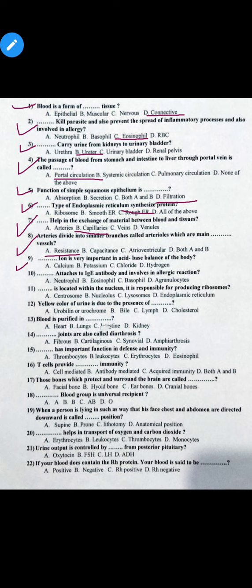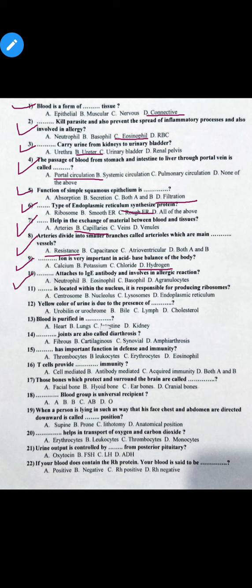MCQ number 9. Dash ion is very important in acid-base balance of the body. Option A calcium, option B potassium, option C chloride and option D hydrogen. So the correct option is option D. Hydrogen ion is very important in acid-base balance of the body.